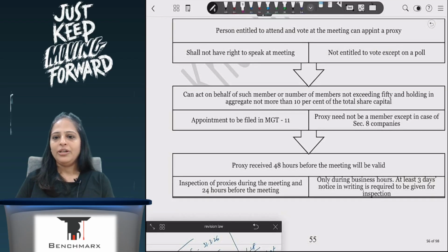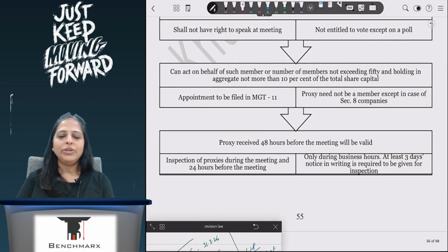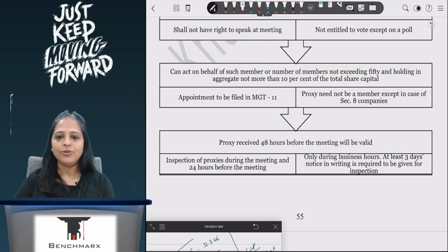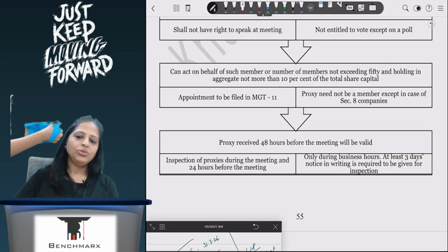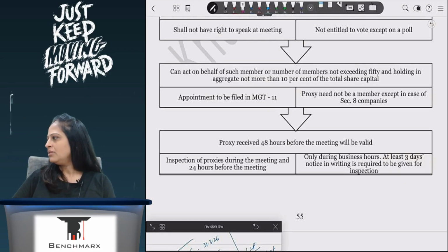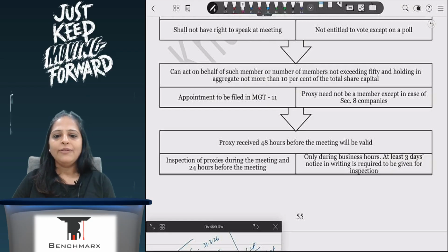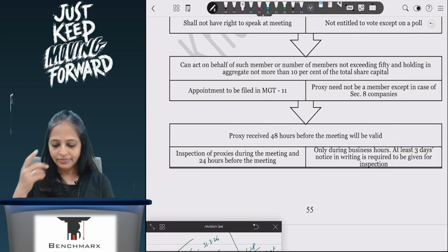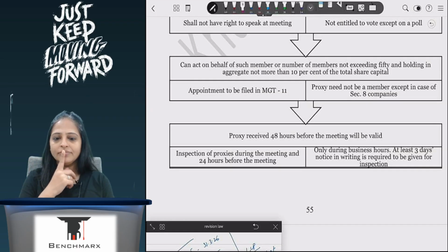If I want to appoint a proxy, the company has to give me a proxy form in the notice, and I will have to submit this proxy form with the company.